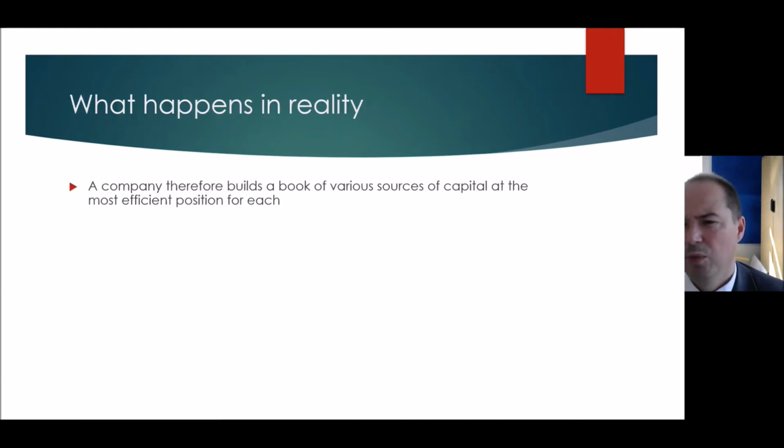So in reality, what's available to the finance director is to build a book of various different sources of capital at the most efficient position for each. So you build it all up from the lowest sources of weighted average cost of capital to the highest, cut off at the point which you need to be at, and that creates the lowest weighted average cost of capital.